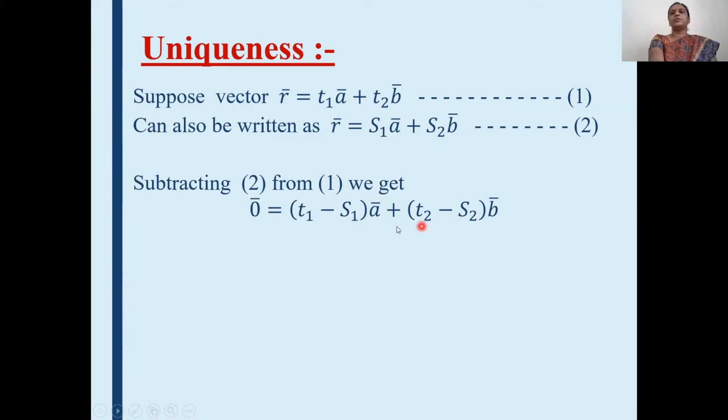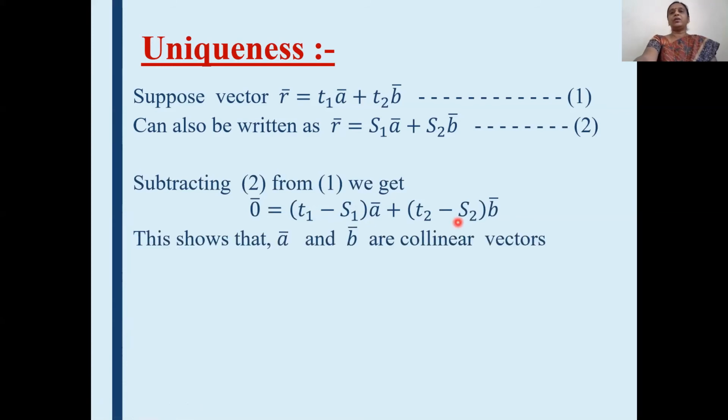In this lecture, in the first theorem, we have seen that if A bar and B bar are collinear vectors, then they satisfy the combination M A bar plus N B bar is equal to 0. Here instead of M and N, the scalars are T1 minus S1 and T2 minus S2. Means this equation shows that A bar and B bar are collinear vectors. Here, this T1 minus S1 times A bar plus T2 minus S2 times B bar is equal to 0 shows that by our first theorem, A bar and B bar are collinear vectors.